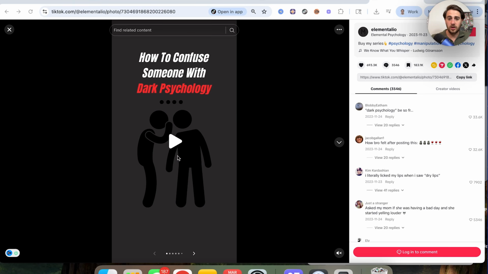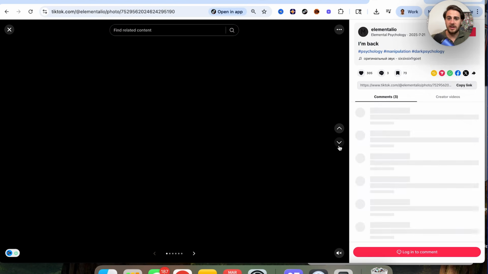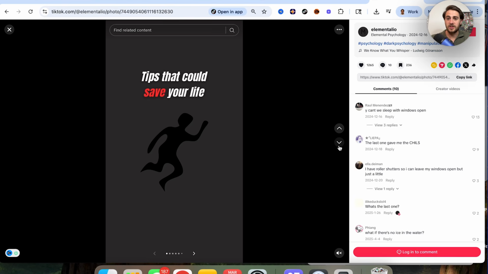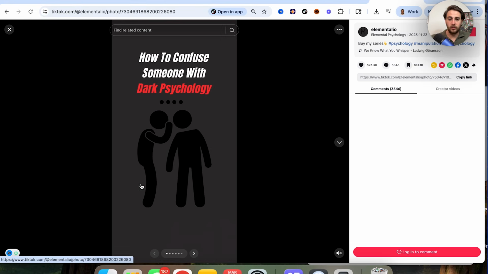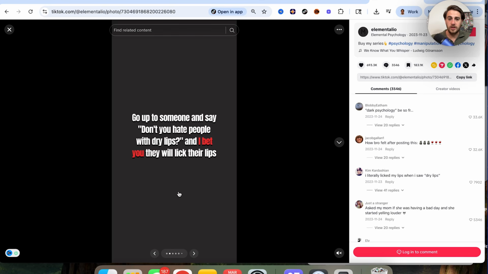Now, they're doing a few things correctly on this. First and foremost, what you're going to notice is that if you are doing carousels, you want to make sure that you are either adding a voiceover or a sound over here that helps carousels trend. And if we look, we could see that they use the same sounds over and over again, or they use different sounds. It's all going to be for whatever the actual topic is. So if we click back over here, we can see that as we go through here, they're also using different colors. They're using white, they're using black, they're using red to emphasize things. You want to make sure that you're doing the same thing.